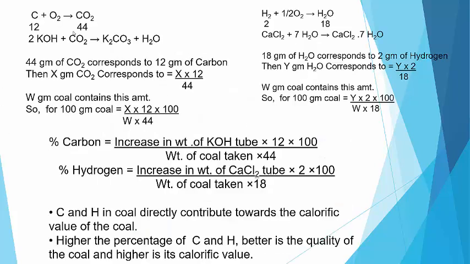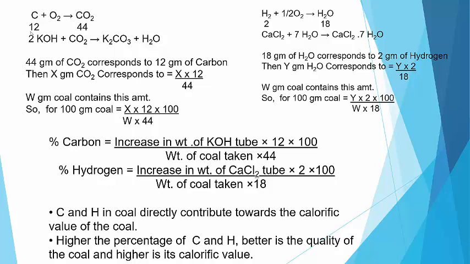Now here you can see in this slide that when carbon reacts with oxygen, we get the formation of CO2. Every reaction takes place according to the mole ratio, the mole concept. Here we can say that 1 mole of carbon reacts with 1 mole of oxygen, giving 1 mole of CO2.